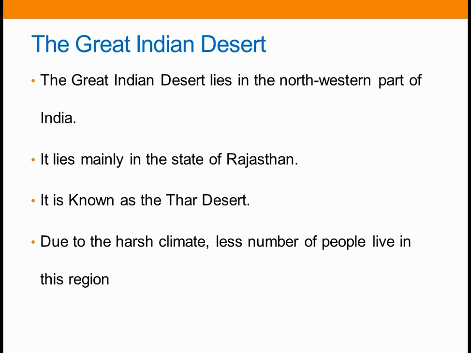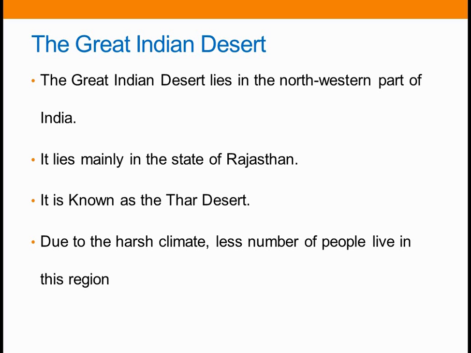This region is dry, hot, and gets very little rainfall. Here days are hot and nights are cold. Due to the harsh climate, fewer people live in this region, and it is not suitable for agriculture. Next, let's see the peninsular plateau.